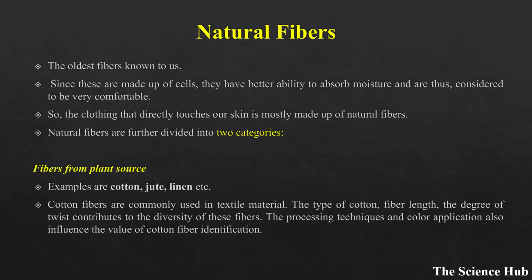Then natural fibers. The oldest fibers known to us are the natural fibers. Since these are made up of cells, they have better ability to absorb moisture and are thus considered to be very comfortable. So the clothing that directly touches our skin is mostly made up of natural fibers. Natural fibers are further divided into two categories, that is from plant source and animal source.